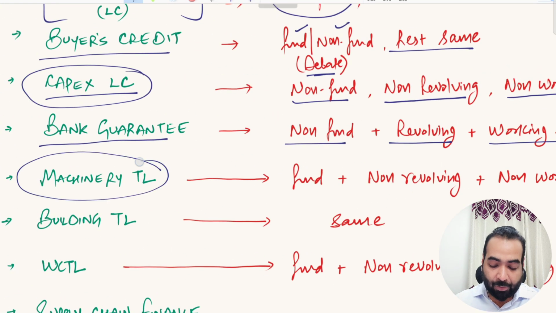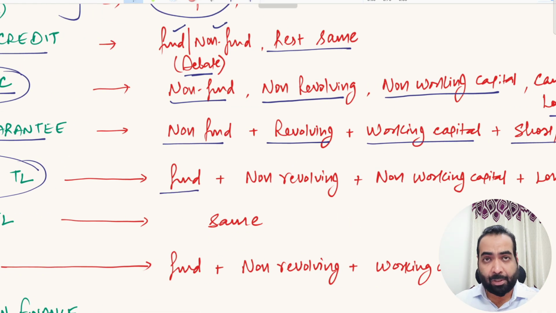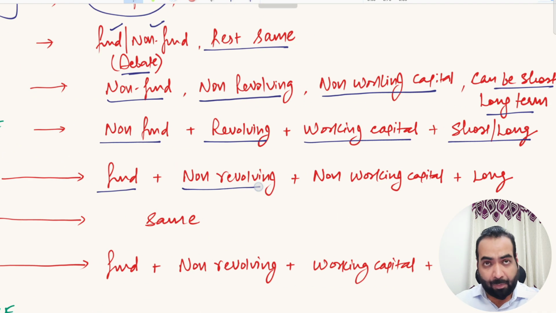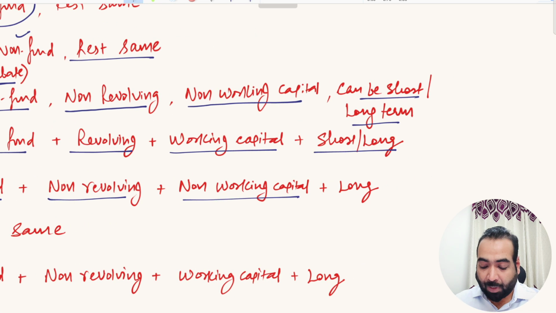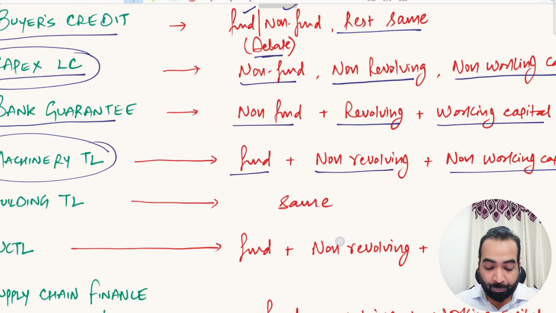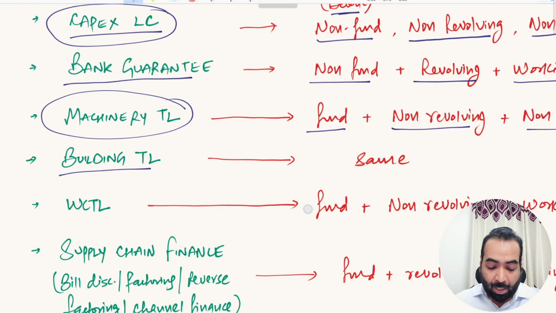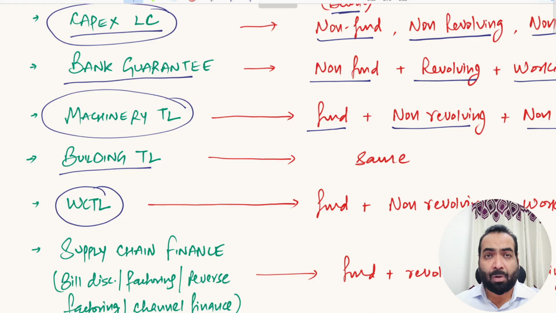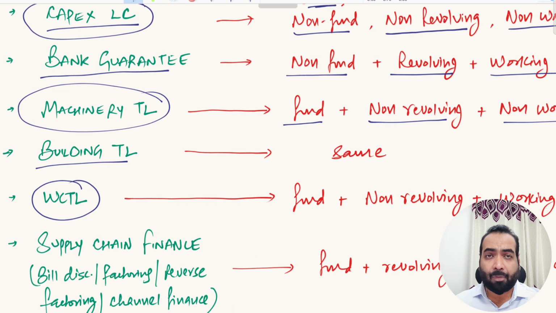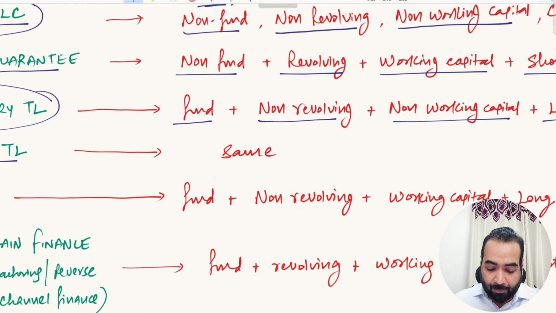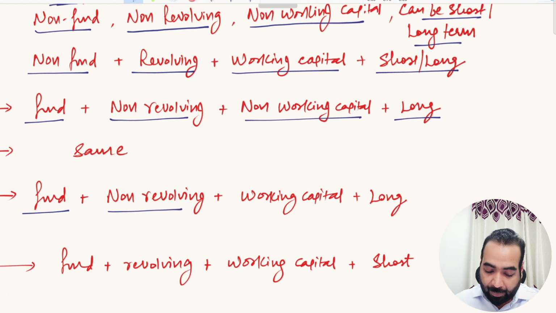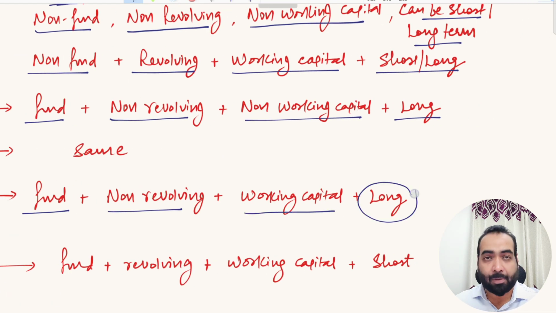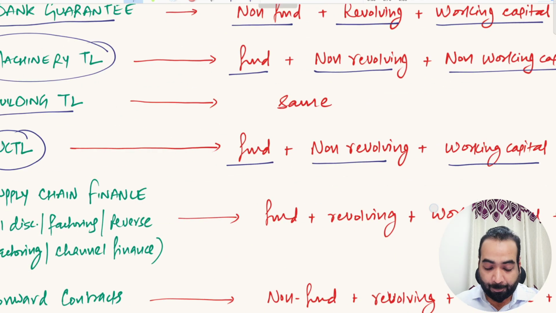Then machinery term loan. As you are already aware, this is a fund-based facility. You are given funds. It is a non-revolving facility, as I have already explained. It is non-working capital, because it is for machinery, and it is given for long-term purpose, 5 years, 7 years, 10 years, as the case may be. Similarly, your building term loan. And then there is another product called working capital term loan, which is not for Capex purpose. It is a fund-based, non-revolving facility. The only difference is that it is given for working capital purpose, and it is also long term, usually a 3 to 5 years tenure.